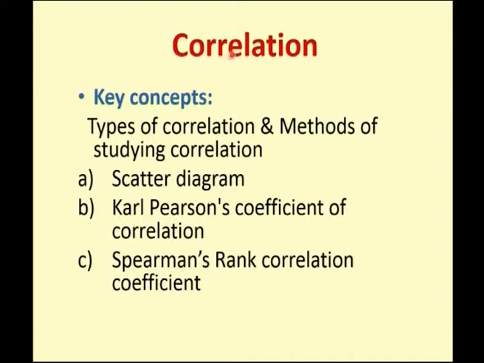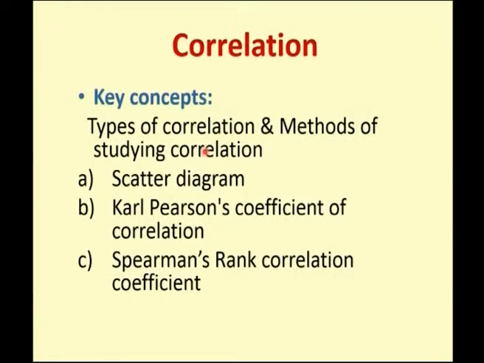So, what is a correlation? Correlation is nothing but a relationship between 2 variables. If you are dealing with any correlation coefficient, we need a bivariate data, that is we are going to see whether there is any relation between those 2 variables or not. We have already seen this one, and there are certain types of correlation and the methods of finding this correlation. Types of correlation are nothing but positive and negative correlation. If both your x and y variables are in the positive direction, that is if one variable increases, the other variable also increases, we call that a positive, otherwise it is a negative correlation. Similarly, you can have a linear and non-linear correlation.